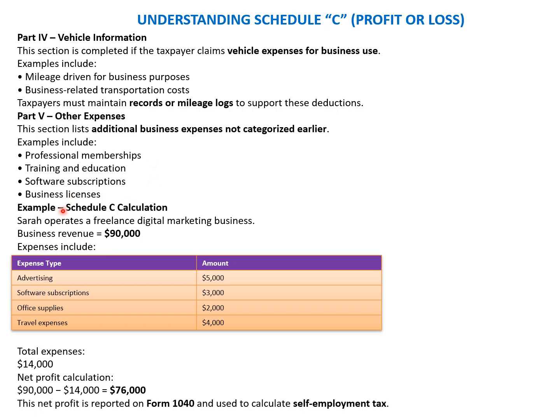So, an example of Schedule C calculation: Sara operates a freelance digital marketing business. Business revenue is 90,000. Various expenses have been listed here. So total expenses is 14,000. Net profit is 90,000 minus 14,000, which is 76,000. This net profit is reported in Form 1040 and used to calculate the self-employment tax. So we'll move to the next slide.